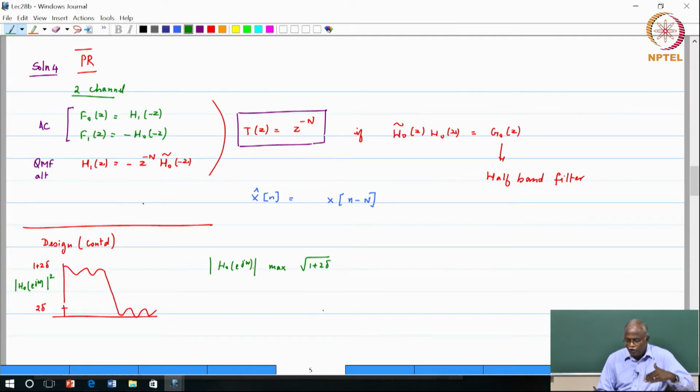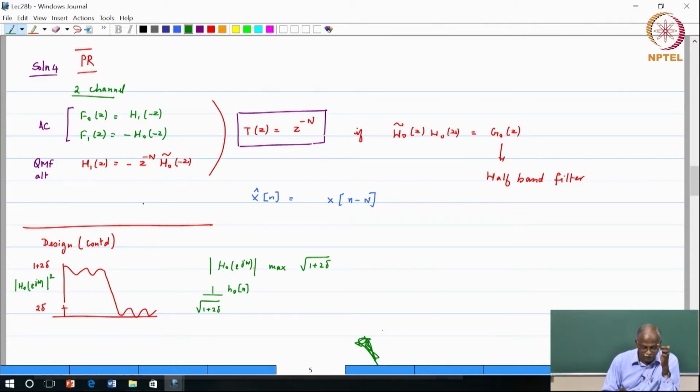So, if I want H naught to have a maximum magnitude of 1, then what I would do is take H naught of n and scale it by 1 over 1 plus 2 delta. It is straightforward to get the scaling, and therefore this will be a normalized value of the filter.